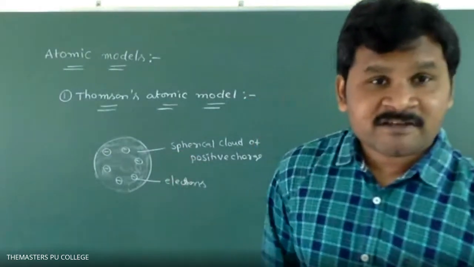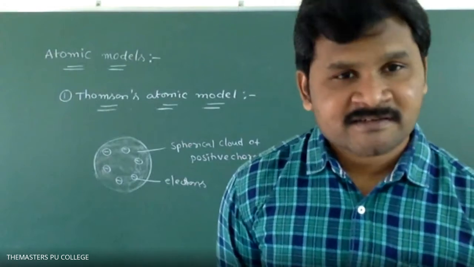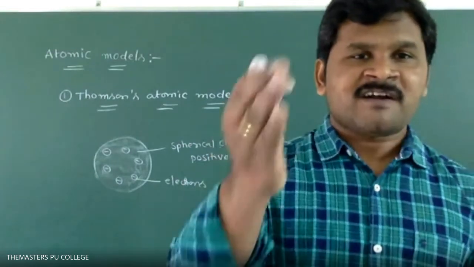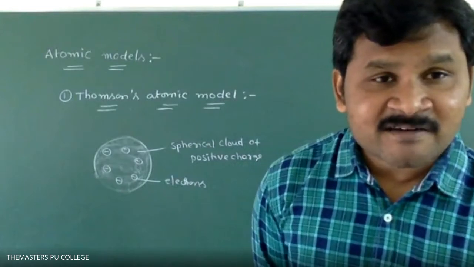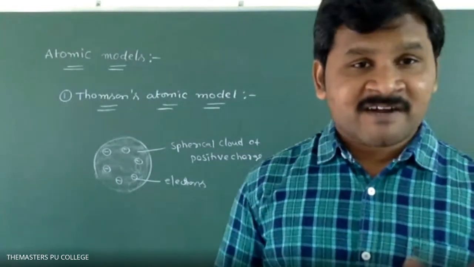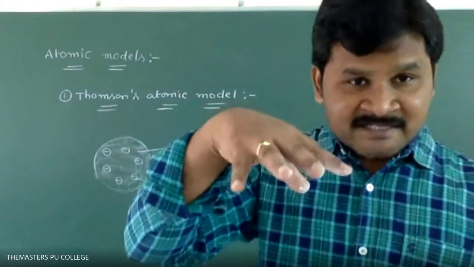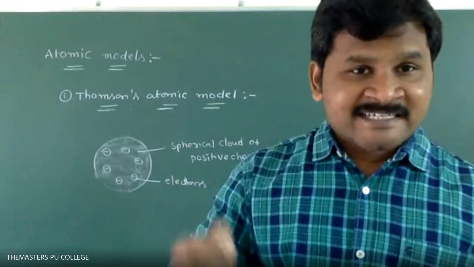Electrons are embedded in the positive charge, like seeds are embedded in a watermelon. If you cut a watermelon through the middle, what can you observe? Inside the fruit, red pulp is present, and in that red pulp, small black seeds are present.